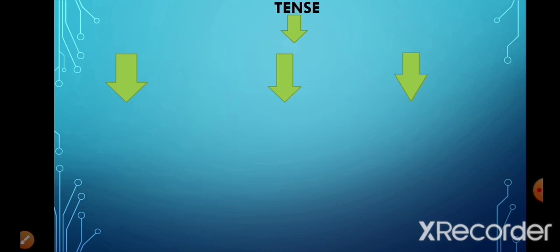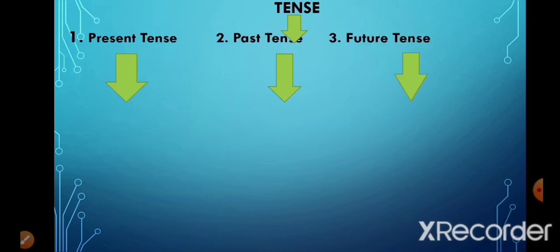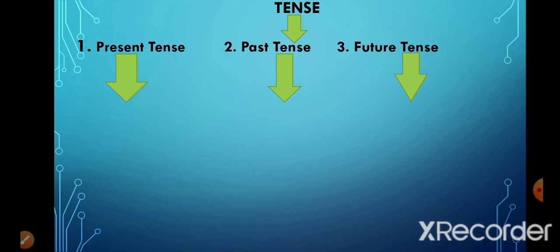Now the tenses are of mainly 3 types. First is the present tense. Present tense means when in the sentence we get to know that the action is taking place at present. Second is the past tense. Past tense means when the action has taken place at some point of time in the past. The third is the future tense. Future tense means the time that is yet to come. So when an action in a sentence is about to happen or is yet to take place, then we say that it is in future tense.